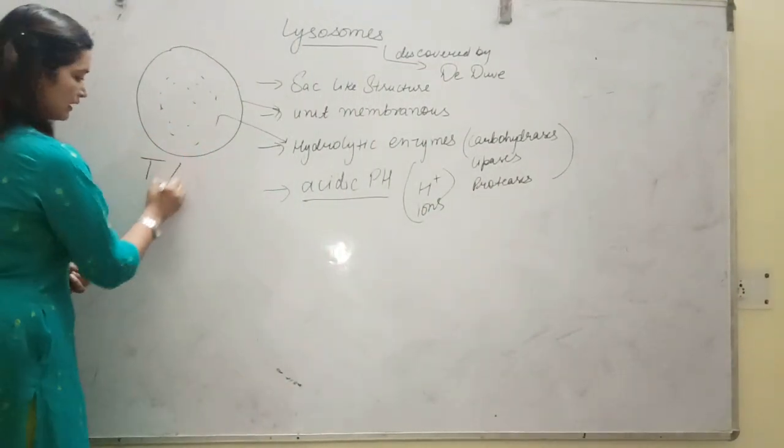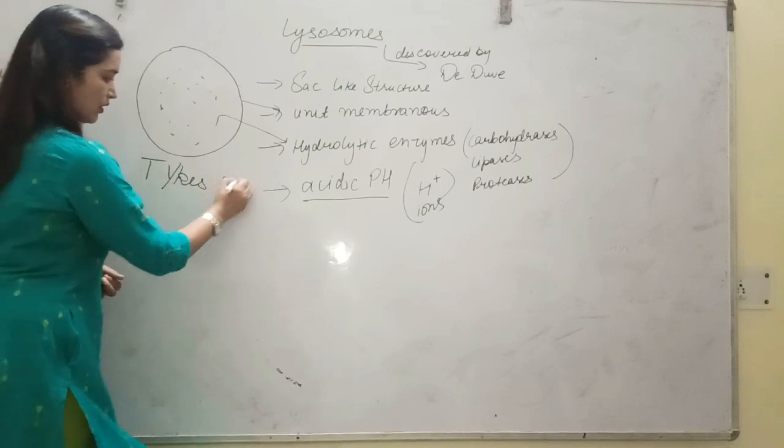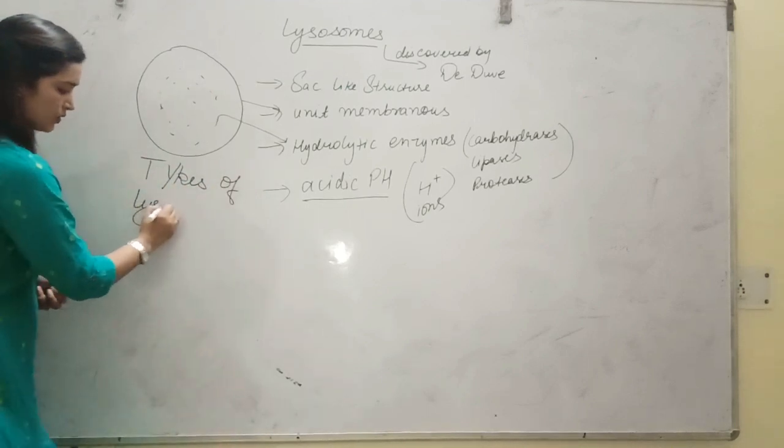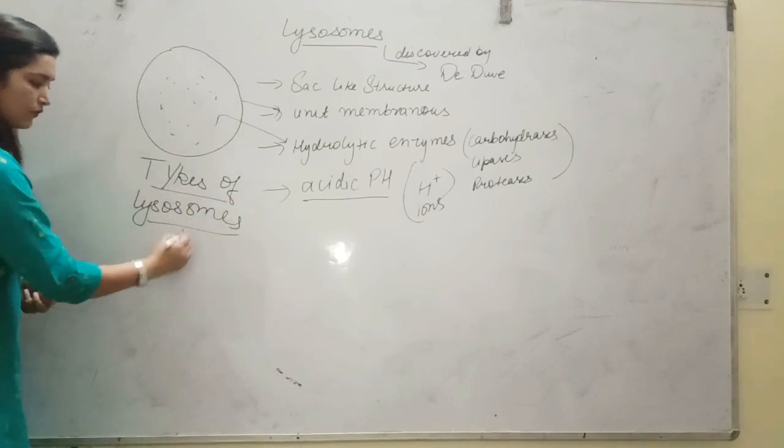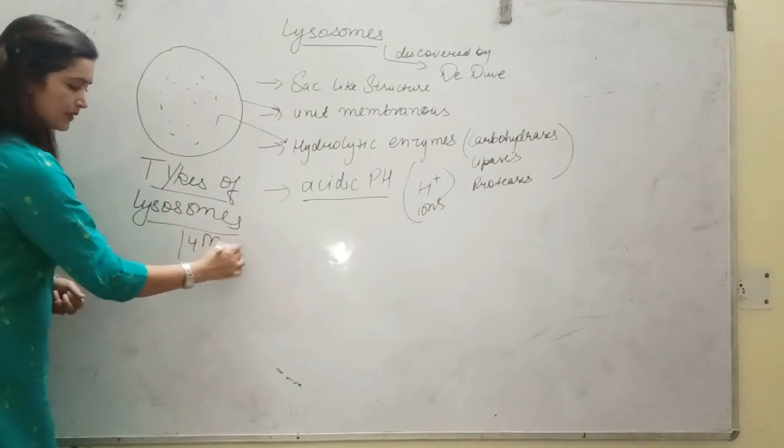Coming to the types of lysosomes, they are basically of four main types.